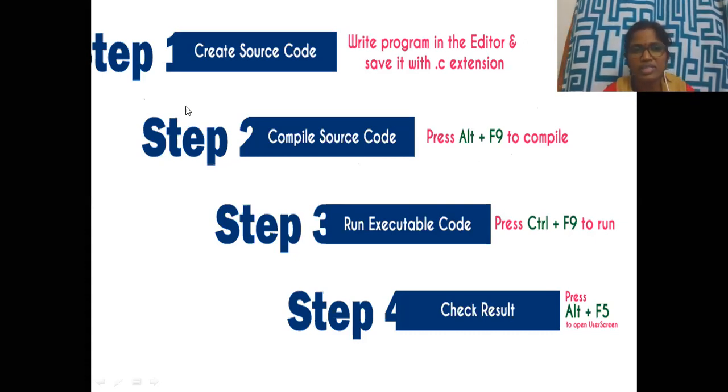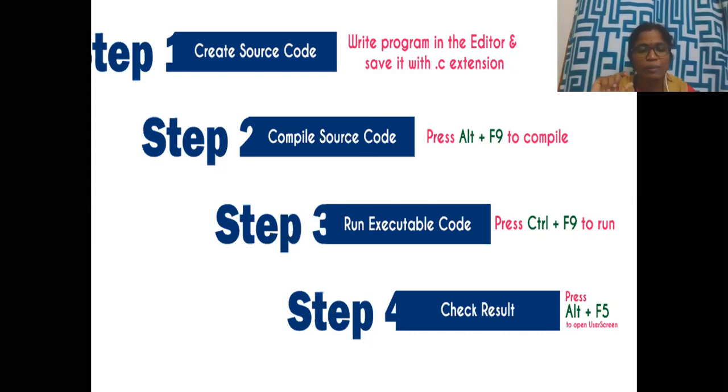Step 1, create source code. That means you write the source code, whatever you want to write. Write a program in the editor and save it with the .c file extension. That is the first step. Step 2, press Alt F9 to compile the source code. Alt plus F9 compiles your code. Next, run the source code with Control F9. Using Alt F5, you can see the output screen. This will be helpful for executing your C program anywhere.